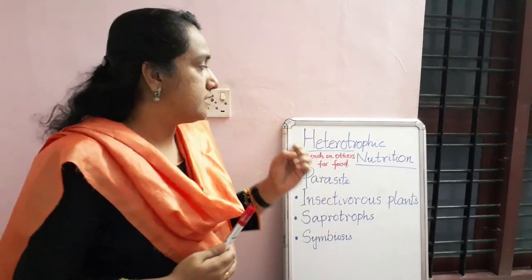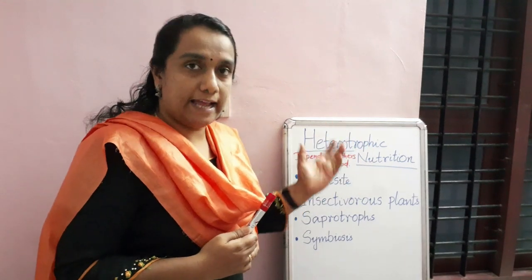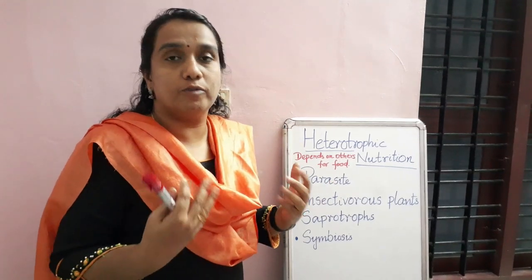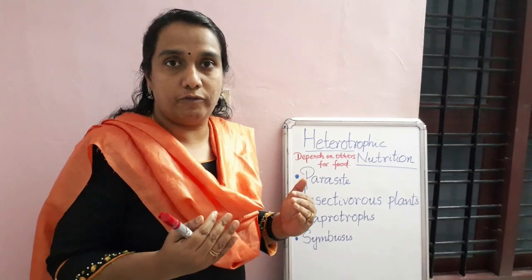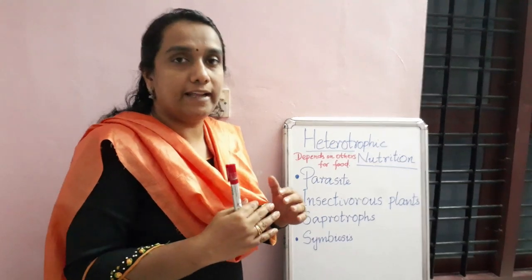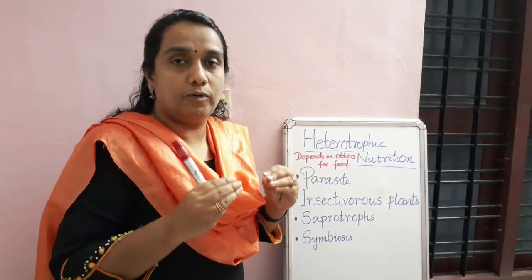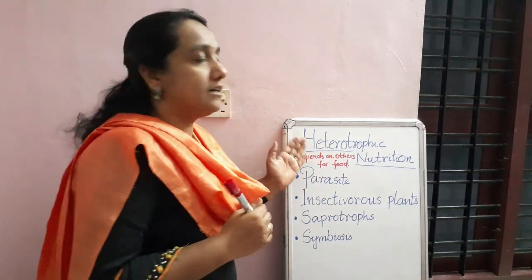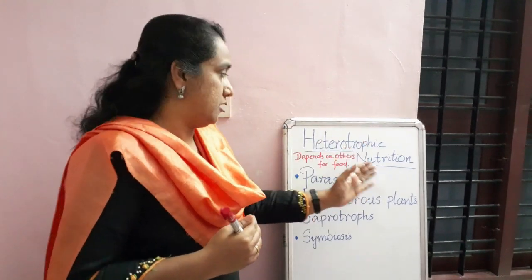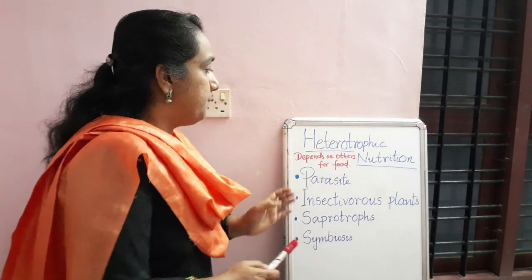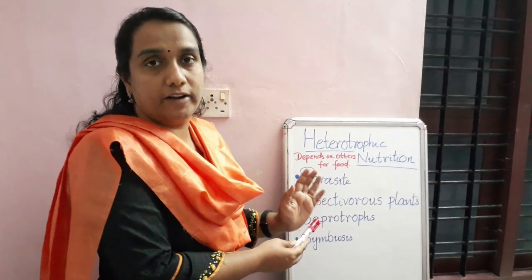Okay, so let's see what are the different types of heterotrophic nutrition. Heterotrophic nutrition means the organism depends on others for food. Including human beings, we cannot produce our own food. We don't have chlorophyll, so we have to depend on others for food. Like that, different types of organisms, including plants, depend on others for food. So in this class we will discuss heterotrophic nutrition. Many types of heterotrophic organisms are there.